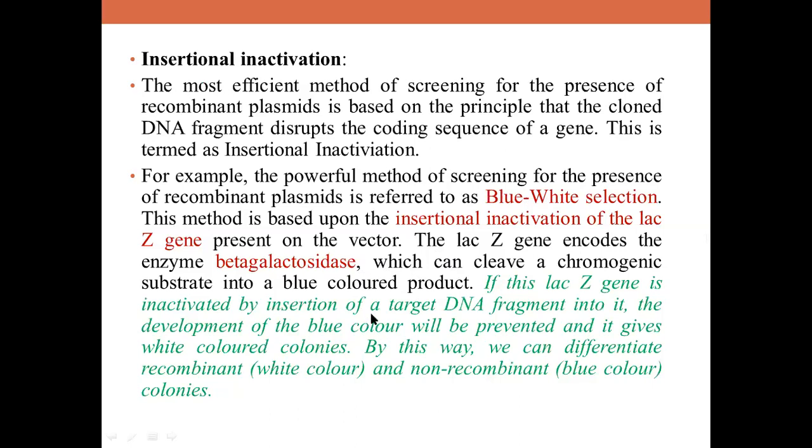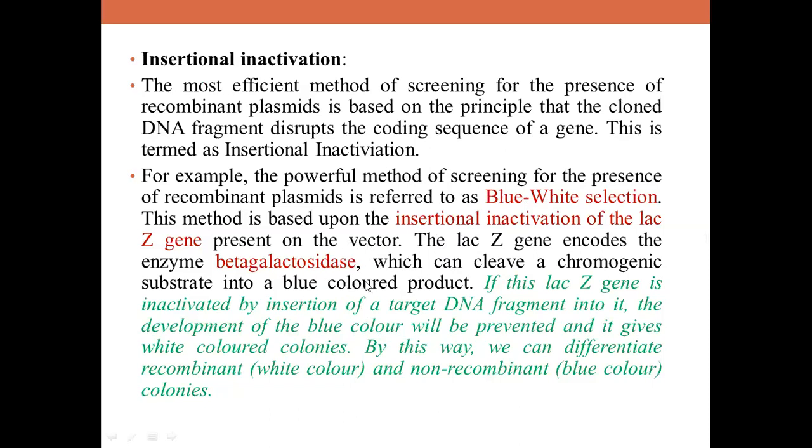So when you introduce the desired gene in the lacZ region, lacZ will be inactivated, children, and beta-galactosidase is not produced. I hope you are listening to me carefully.